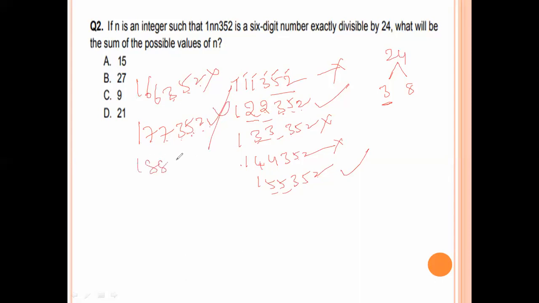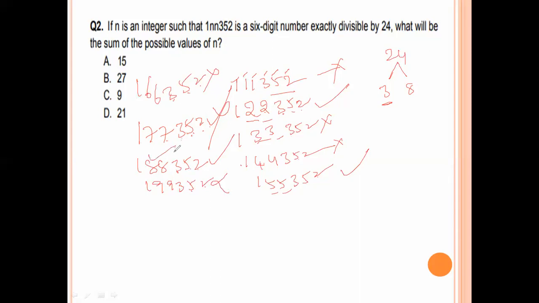Suppose I take 8: 1, 8, 8, 3, 5, 2, the sum is 27, divisible by 3. 199352: the sum is 29, not divisible by 3.